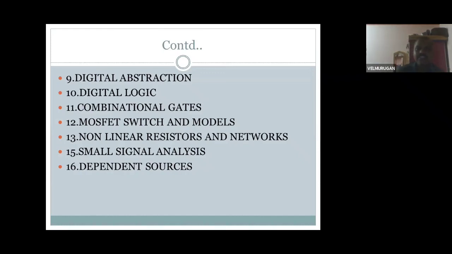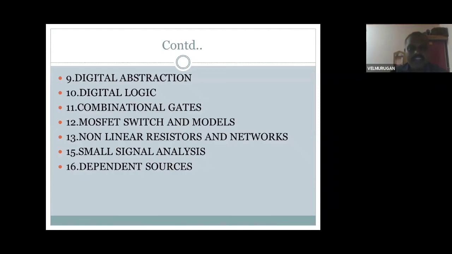Then non-linear resistors. There are two types of resistors, linear resistors and non-linear resistors. That is how they are used in networks, producing non-linear behavior. There are also potentiometers and variable resistors. Then small signal analysis. Small signal means small voltage analysis using equivalent models, the r model, T model and pi model, using H parameters, Z parameters and Y parameters to analyze the circuit.